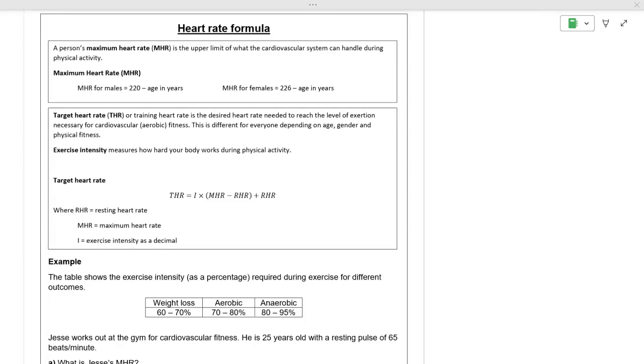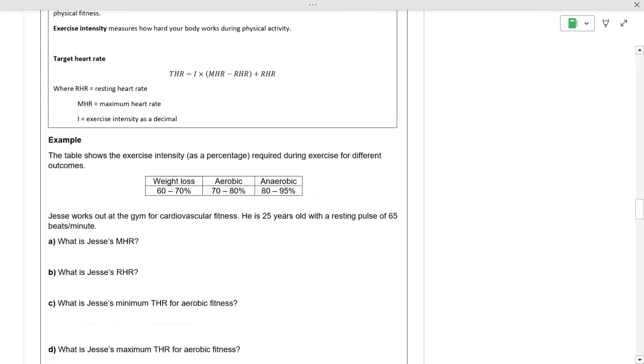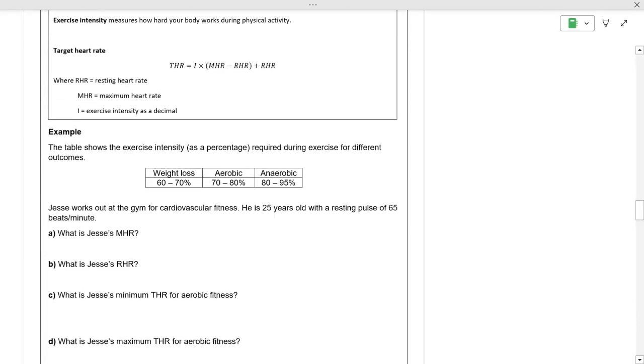Exercise intensity measures how hard your body works during physical activity. Our target heart rate is I, our exercise intensity as a decimal, multiplied by our maximum heart rate above, depending on male and female, minus RHR, which is our resting heart rate. So your resting heart rate is, if you're sitting down not doing anything, how many beats per minute have you got? And then close bracket, plus your resting heart rate again. The table shows the exercise intensity as a percentage required during exercise for different outcomes, so if it's weight loss, aerobic, or anaerobic.